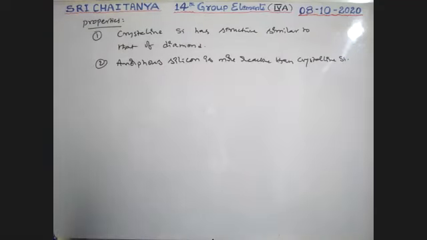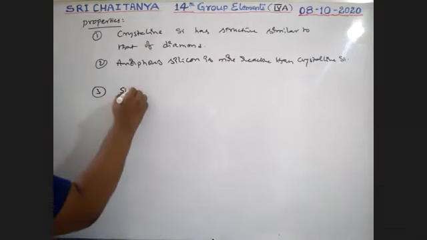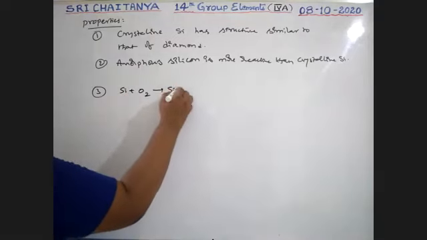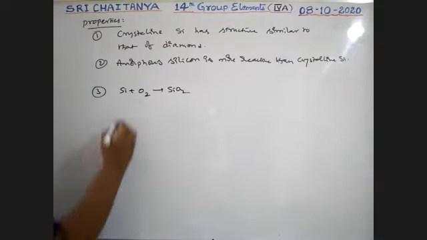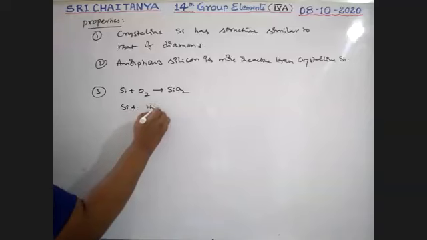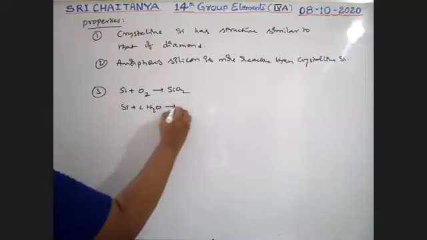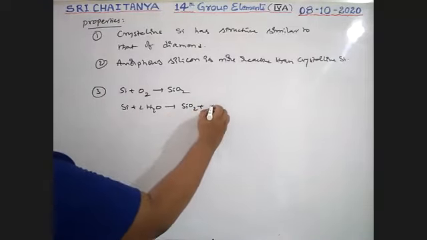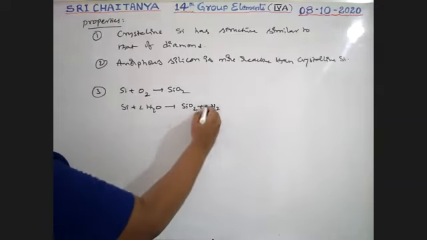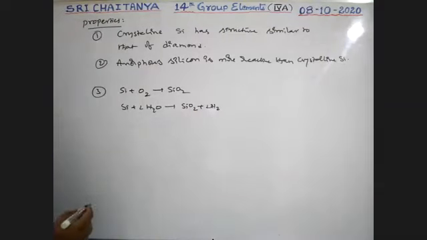Next, some of the reactions, boys. Chemical properties: when silicon is heated with oxygen, it gives silicon dioxide. Next, silicon reacts with water to give SiO2 plus 2H2; hydrogen gas is evolved.